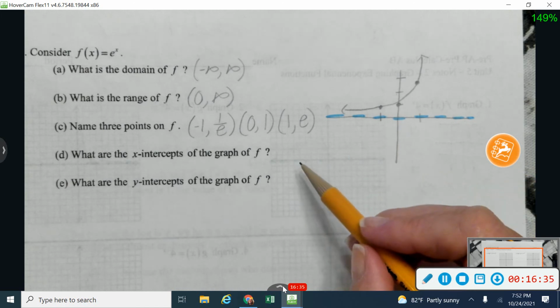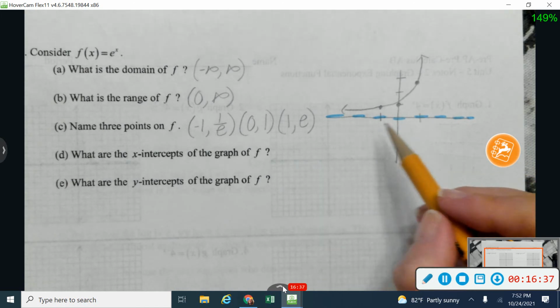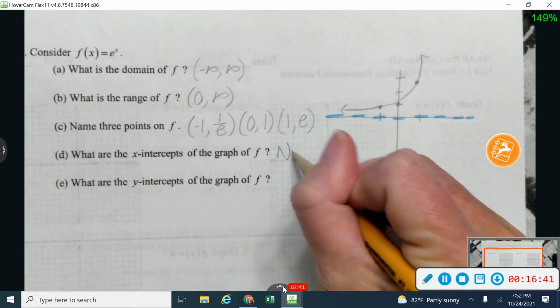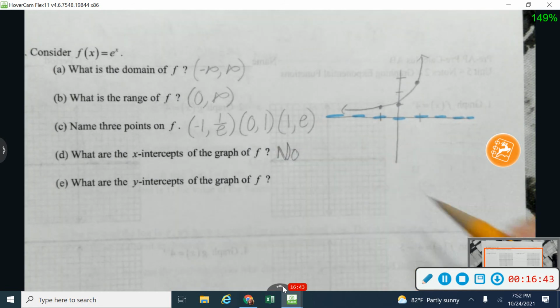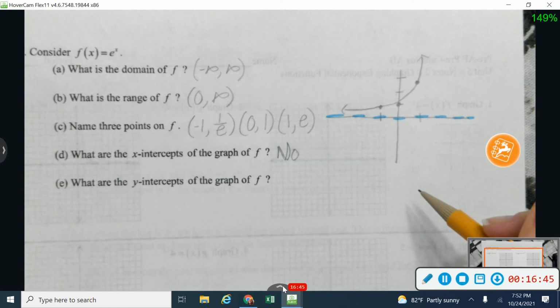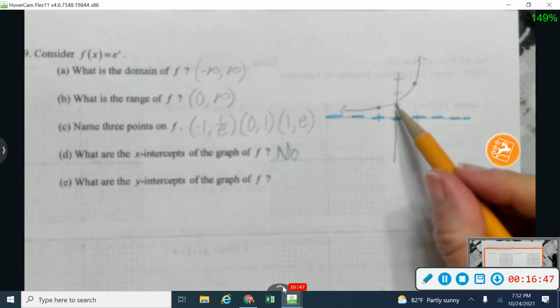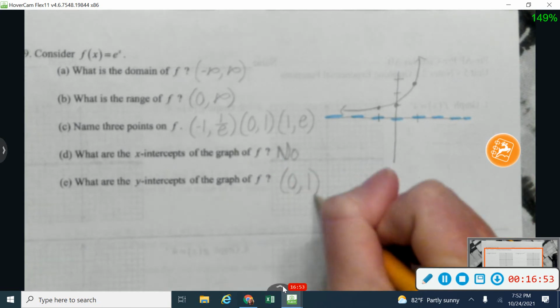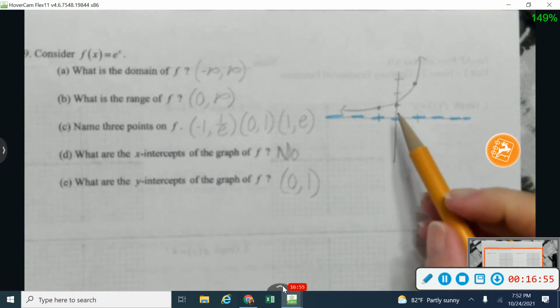All right, are there any x-intercepts on the graph? X-intercepts would be if it crosses or touches the x-axis. We know that it does not because there's an asymptote there, so there are no x-intercepts. And then I do have a y-intercept. It crosses or touches my y-axis at this point right here, which is at 0, 1. And again, I'm sorry about my autofocus being so crazy.